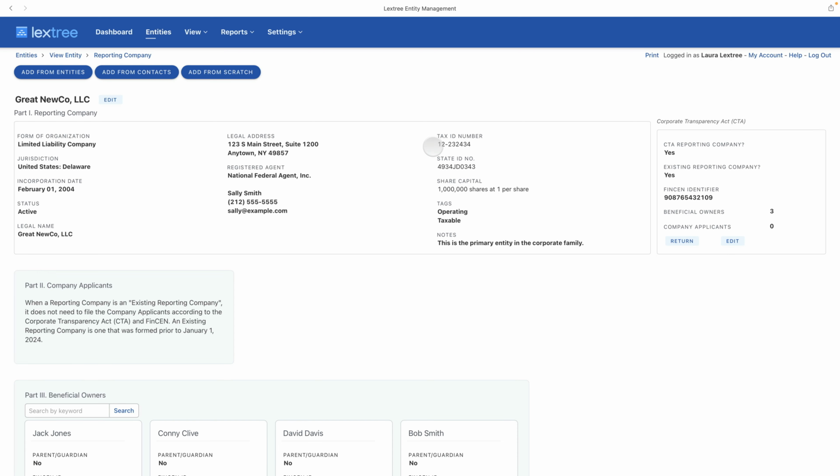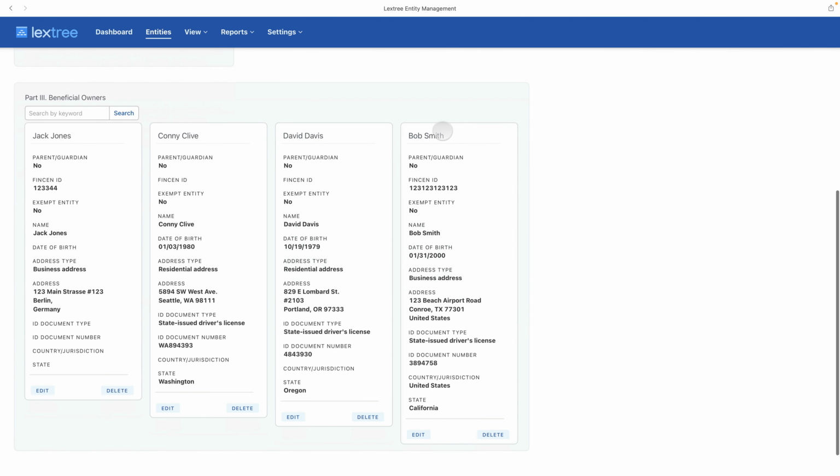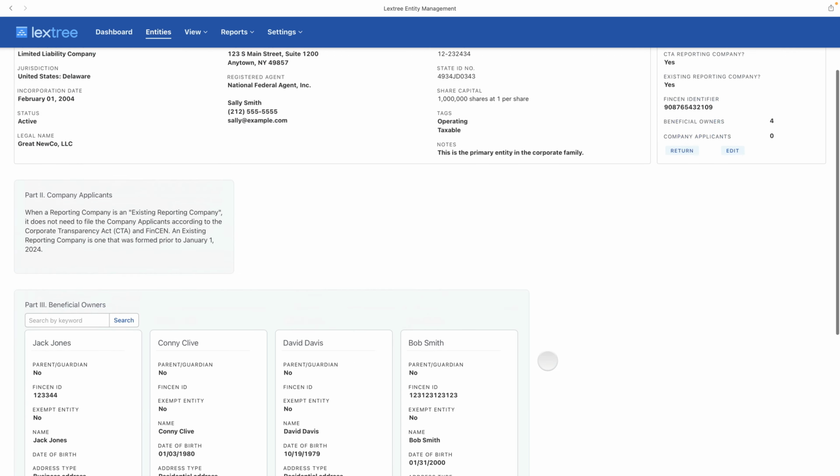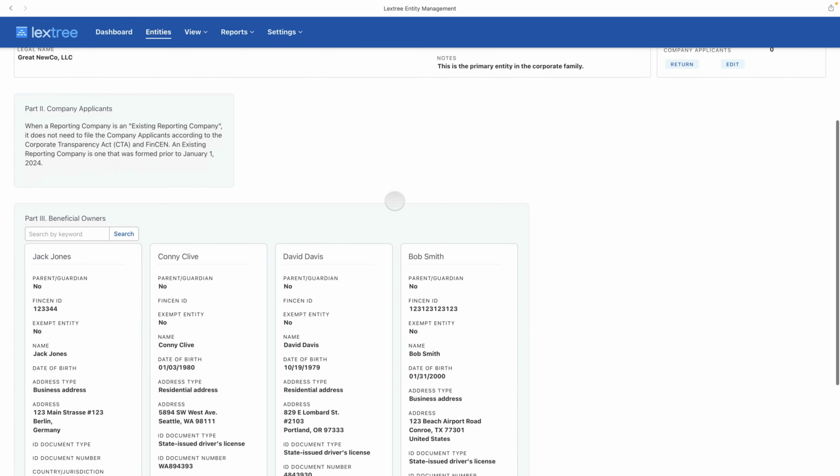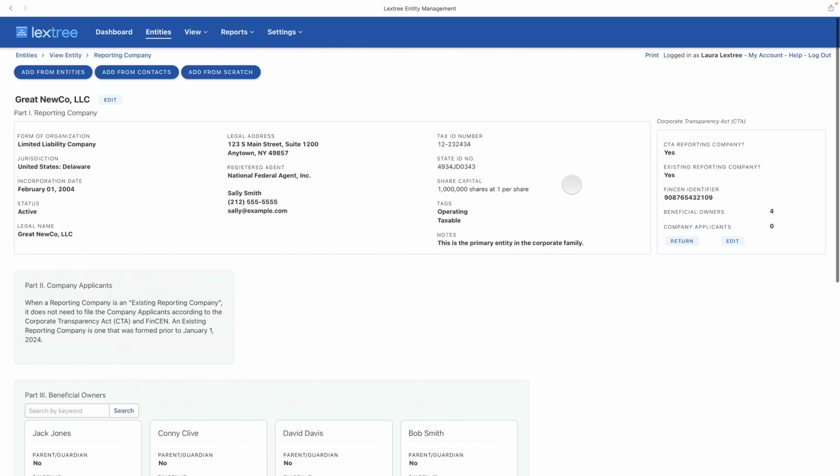So we want to copy Bob's information. And now we have it. All of that is here and available to us so that as we report information about this reporting company, Great Newco, we can have the information about Bob along with the other people that we copied in here.